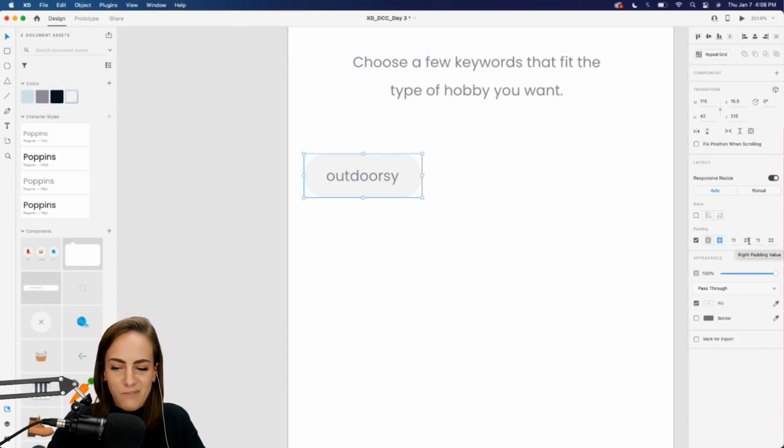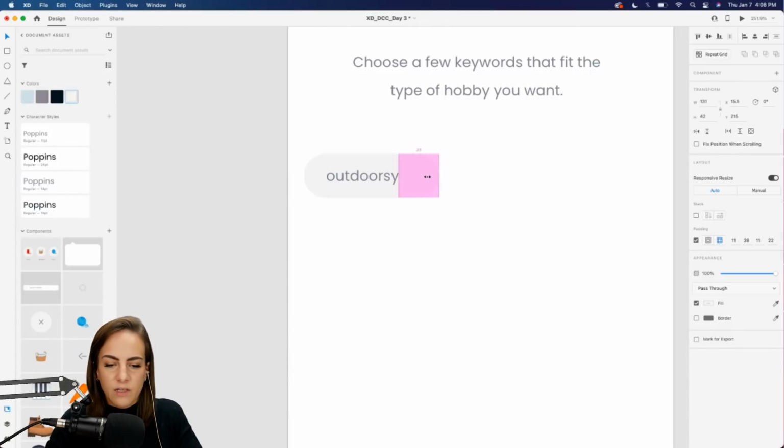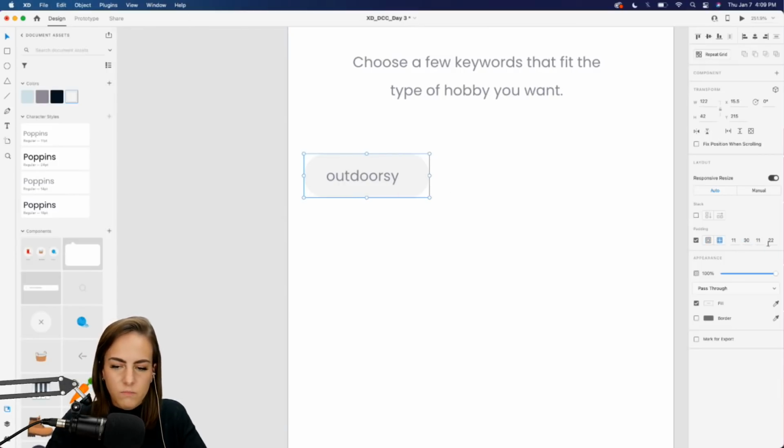I usually like to come in here and just manually adjust. You can do it visually, same thing as yesterday with the stacks. If you hold down S, you can adjust it, or if you hold down Shift S, you can do all of them at one time. But I like to come over here, so I'll usually do like 30. Maybe that's a little bit big.